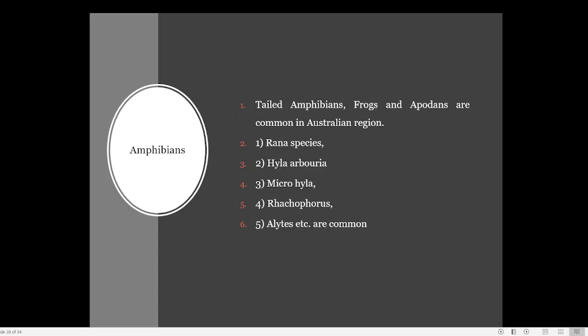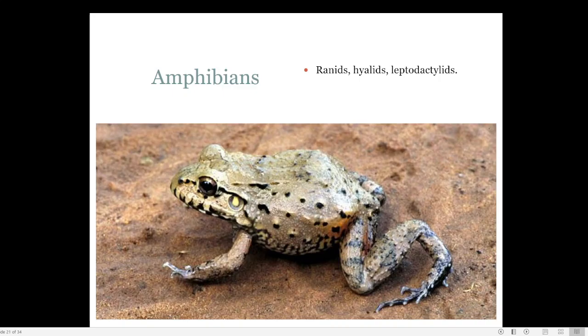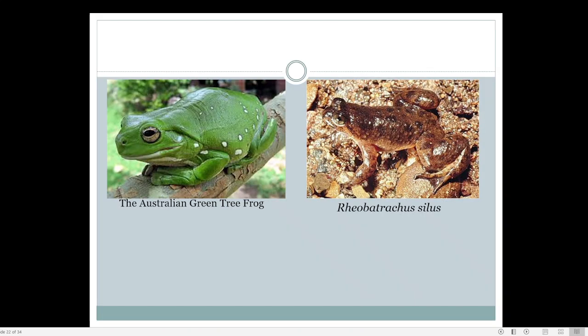Then coming to the amphibians, these are the major amphibian animals seen. Rana is there, Hyla. Hyla is a kind of tree frog. Microhyla, Rhacophorus is also a tree frog. Then another is Ichthyophis. So these are some of the major amphibians present in Australia. Here you can also find the green tree frog, Rheobatrachus. So a number of frog species or amphibians are present in Australia.